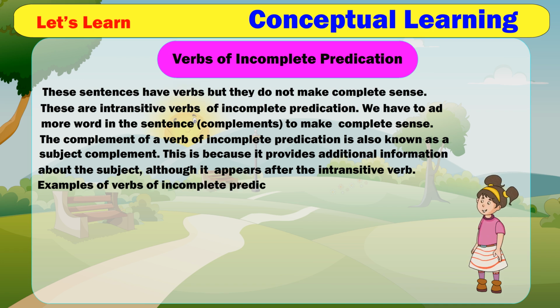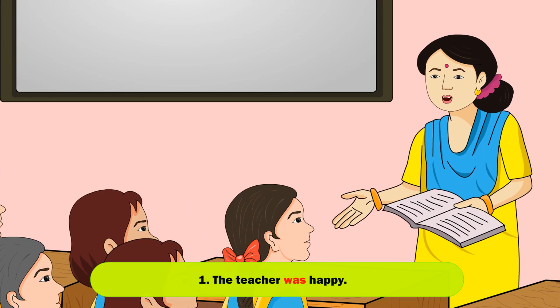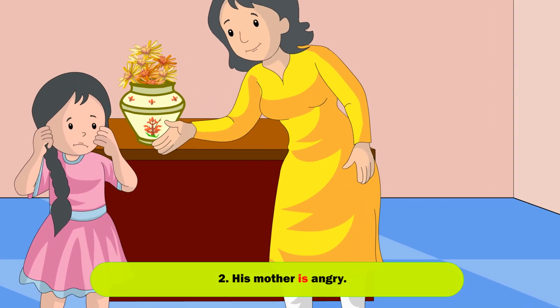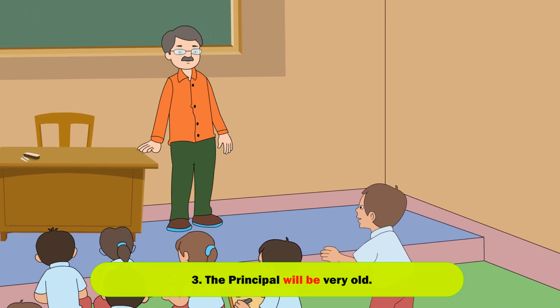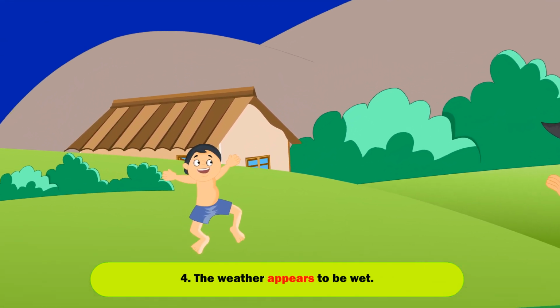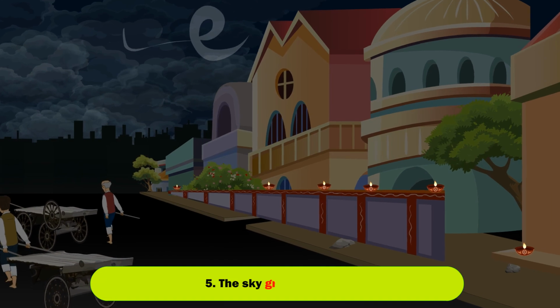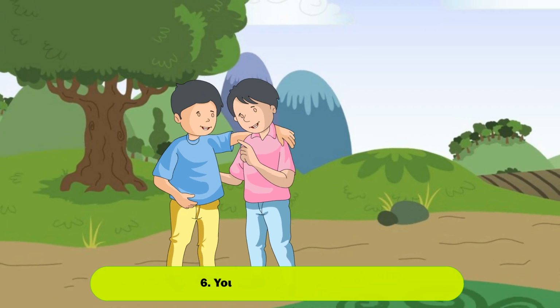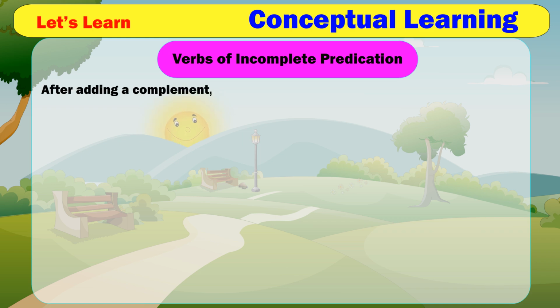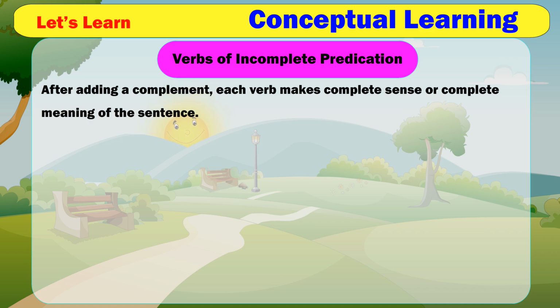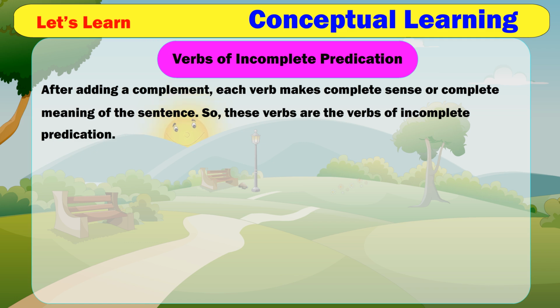Examples of verbs of incomplete predication with complements: 1. The teacher was happy. 2. His mother is angry. 3. The principal will be very old. 4. The weather appears to be wet. 5. The sky grew dark. 6. You look too curious to me. After adding a complement, each verb makes complete sense or complete meaning of the sentence. So, these verbs are the verbs of incomplete predication.